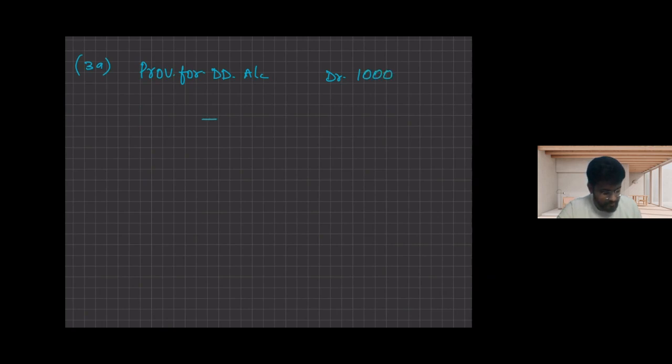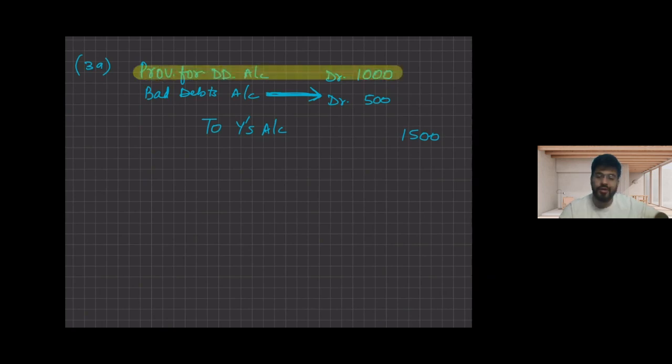But how much amount has he not paid? Sir, he has not paid 1,500. So Y's account will be credited by 1,500 only. So what account needs to be debited for 500 so that the debit and credit sides will match? It would be bad debts account, 500. Sir, in the earlier example, bad debts account was 1,500 and in this example, it is coming to be 500. Yes, beta, because 1,000 is already booked as a loss in the previous year. So you don't need to book it again. You cannot claim one expense twice in different years.